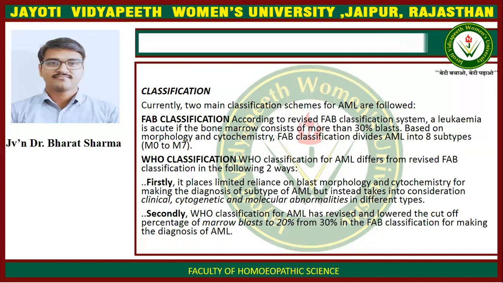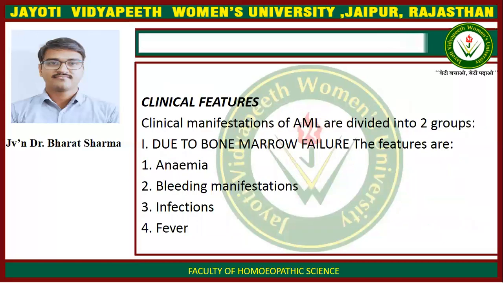WHO classification. WHO classification of AML differs from the revised FAB classification in the following two ways. Firstly, it places limited reliance on the blast morphology and cytochemistry for making the diagnosis of subtype of AML, but instead takes into consideration clinical, cytogenetic, and molecular abnormalities in different types. Secondly, WHO classification of AML has revised and lowered the cut-off percentage of marrow blasts to 20% from 30% in the FAB classification for making the diagnosis of AML.